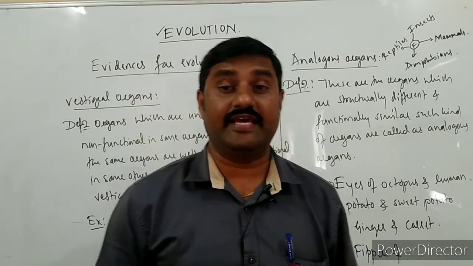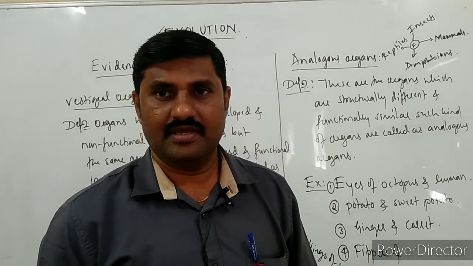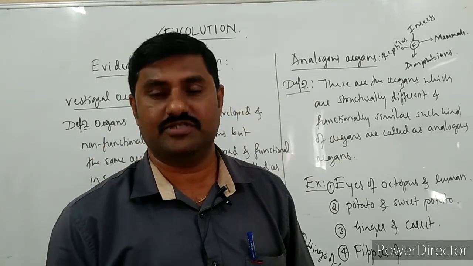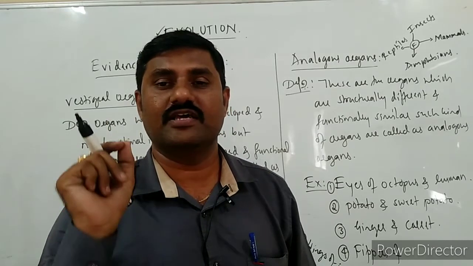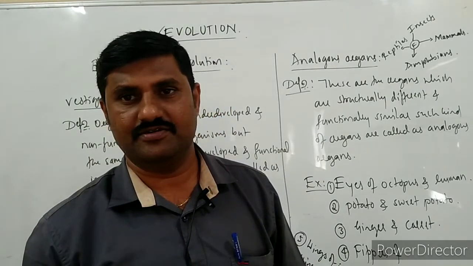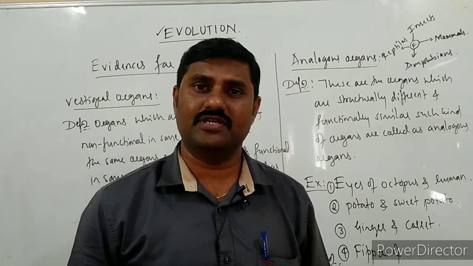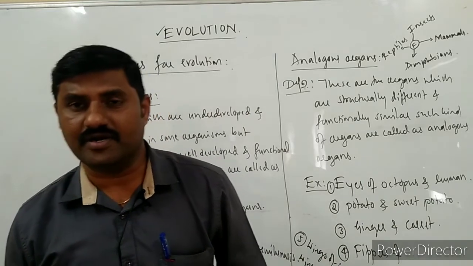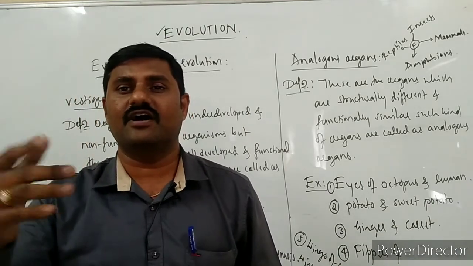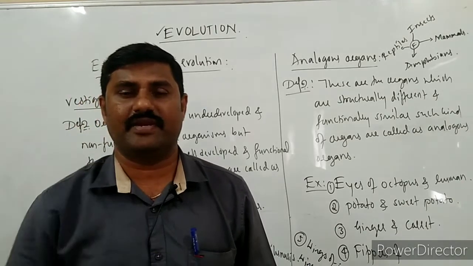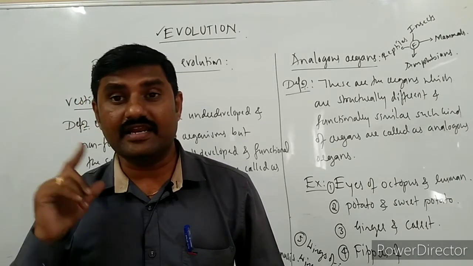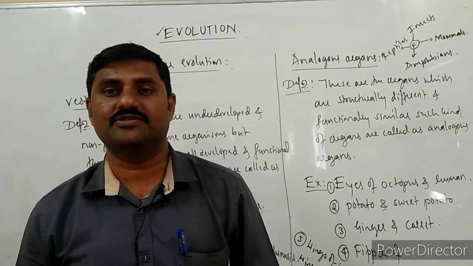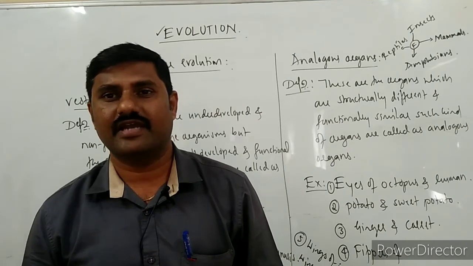And apart from this, the next concept is atavism. Atavism is also one of the best sources of evidence for evolution. What do you mean by atavism? The question arises. Atavism is nothing but, in some animals, sudden reappearance of our ancestral characters. Our ancestors are chimpanzees, gorillas, you know it better, right?